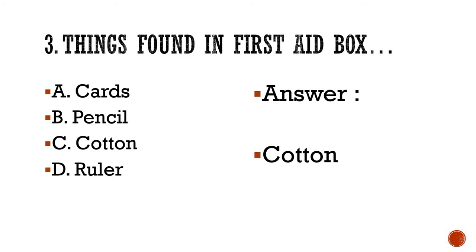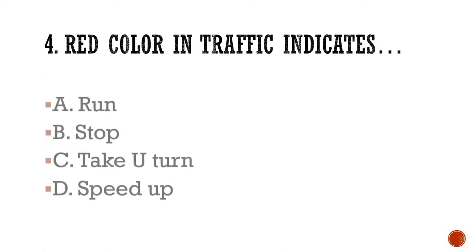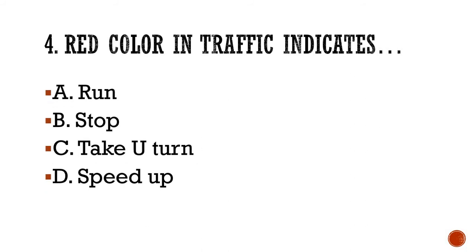Okay, moving on to the next question. Fourth, red color in traffic light indicates what? Now let's see what the options are. Run, stop, take U-turn, speed up.